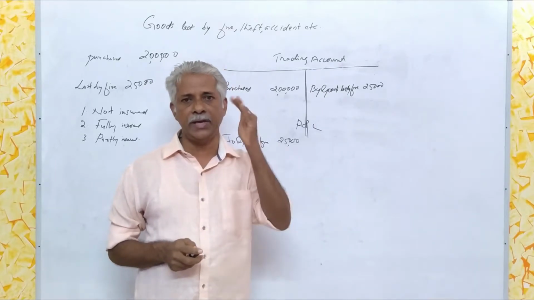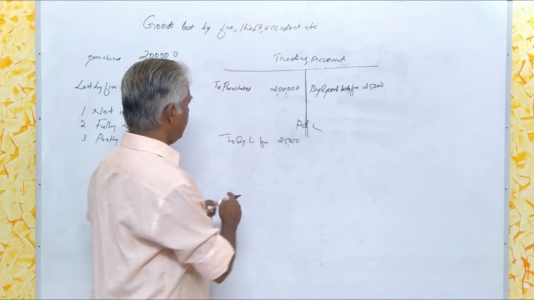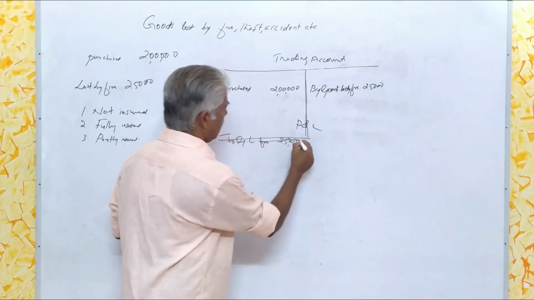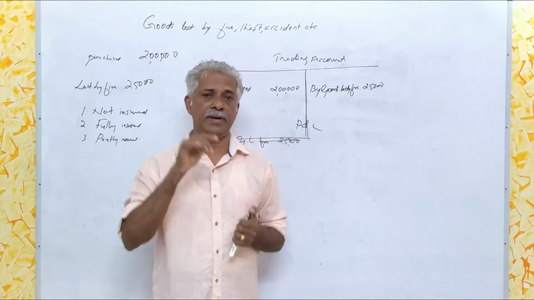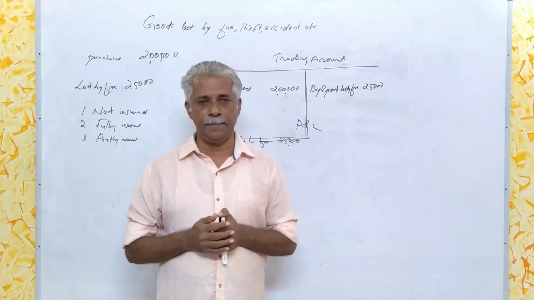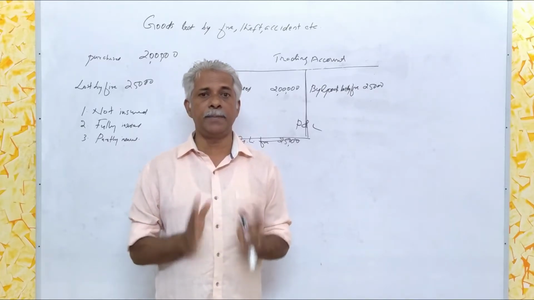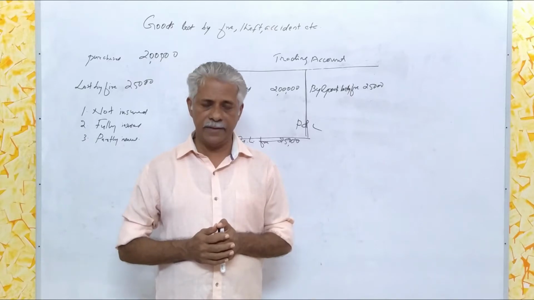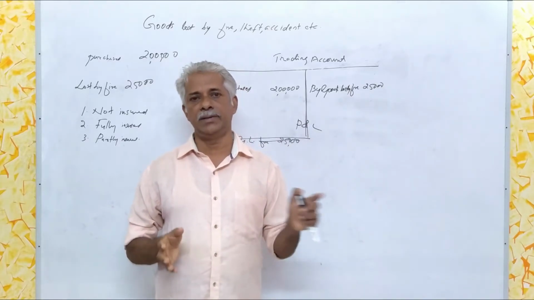So, there is no actual loss, and no need for any entry in the profit and loss account. Instead, how much amount is due from the insurance company? Any amount due from any party represents an asset. Therefore, this 25,000 must be shown on the asset side of the balance sheet.